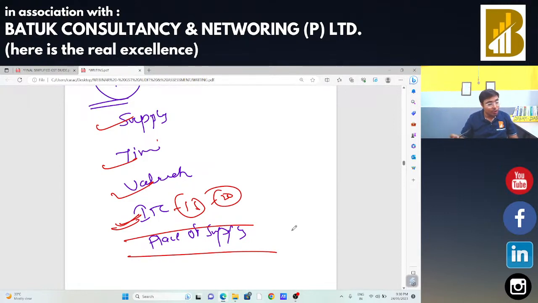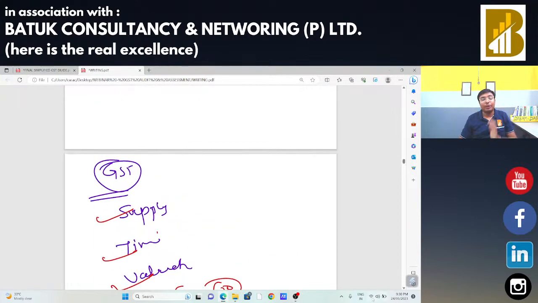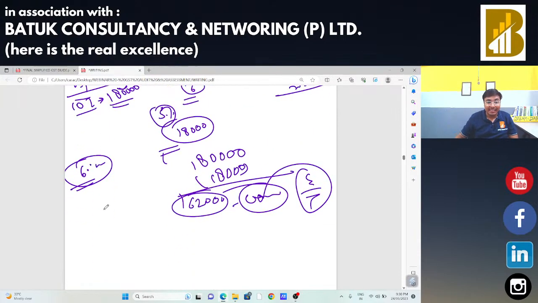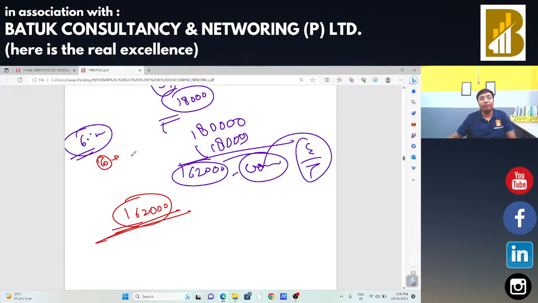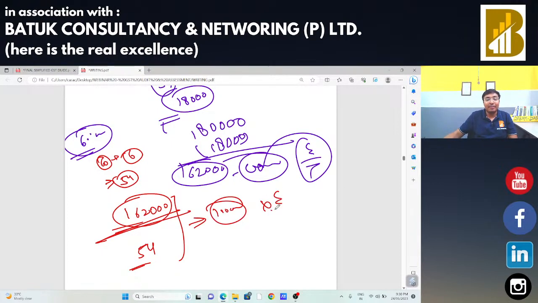So the common credit after 30th September, you are going to claim on a monthly basis. You take this 1,62,000 rupees input tax credit, and then this balance input tax credit of 1,20,000 rupees. The total life of that plant and machinery is 60 months. You have already spent 6 months, so the balance life is 54 months. You divide the amount by 54, and suppose 10,000 comes. You divide that by exempted turnover over total turnover on a monthly basis, and whatever is the part related to exempted, you are not going to claim; you are going to reverse the same.